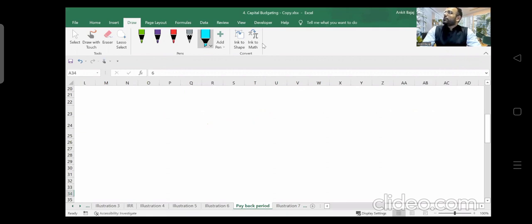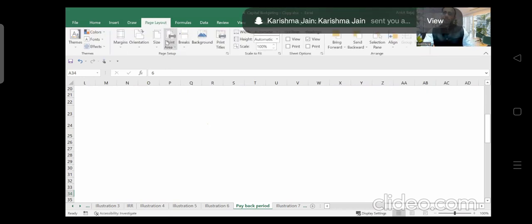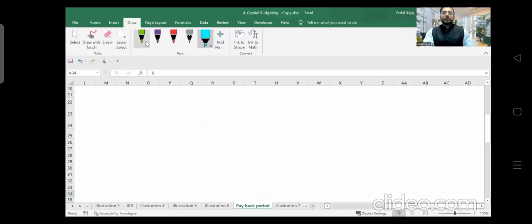Okay. Any other answer for payback period? Do you understand what is payback period? What is the exact time we will require? Means in what amount of time we will get our money back? Absolutely correct. So payback period is the time period in which you will be able to recover the invested amount, right?